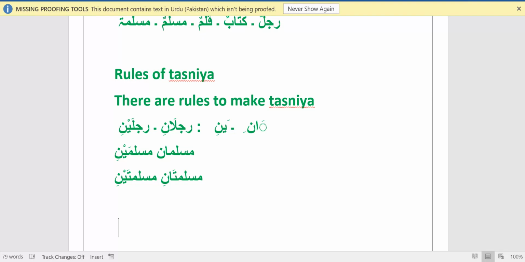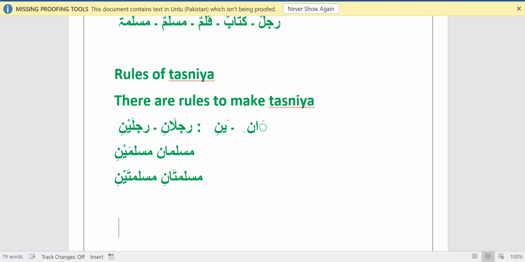Now I hope you understand the method of making tasniya, but there is one question: when to use alif noon to make tasniya or ya noon? Is it our preference to choose whether you want alif noon or ya noon, or is there a specific rule where we can use alif noon to make tasniya or where we can use ya noon? So yes, there is a rule. There is a place where tasniya can be created by alif noon, and there is a place and condition where tasniya is only created by ya noon.